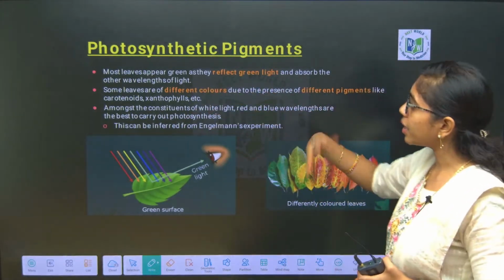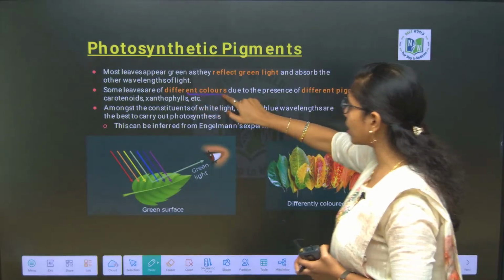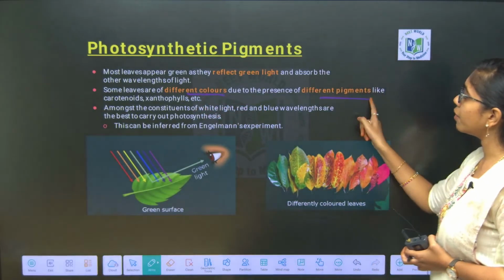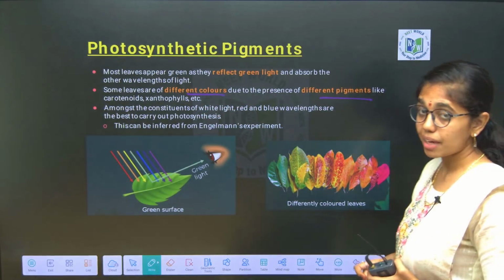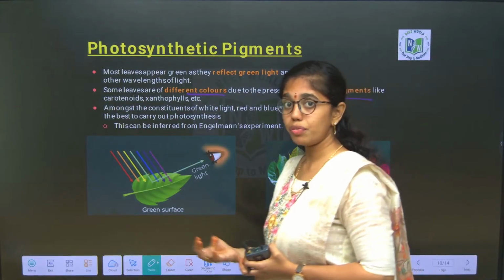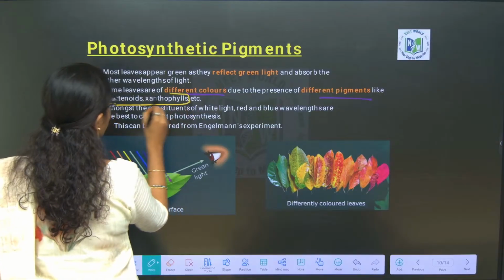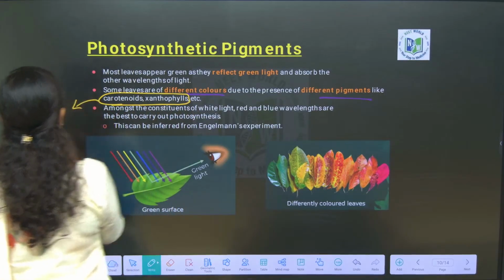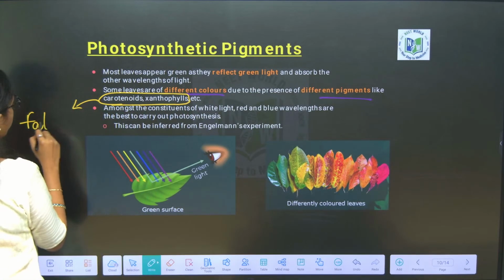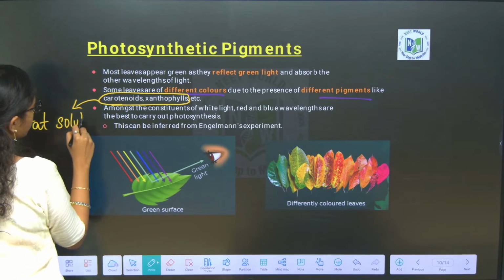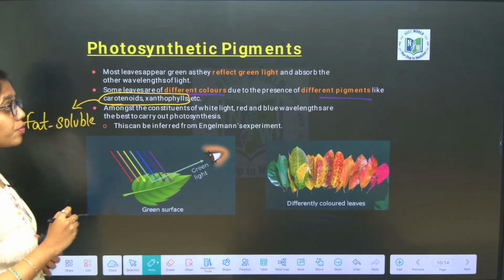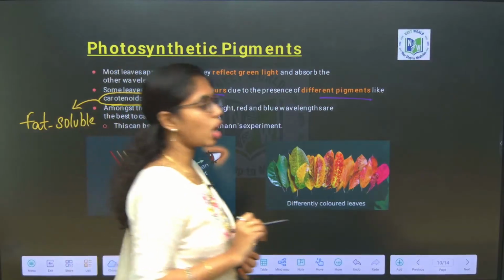Some leaves are of different colors due to the presence of different pigments. Pigments can be carotenoids, xanthophylls, phycobilins. Of these, carotenoids and xanthophylls are fat soluble pigments, whereas phycobilins are water soluble pigments.